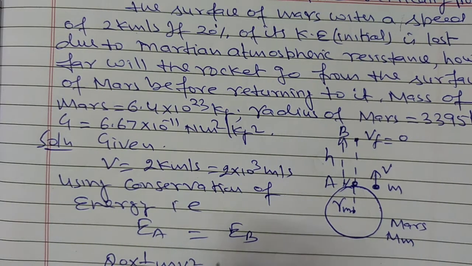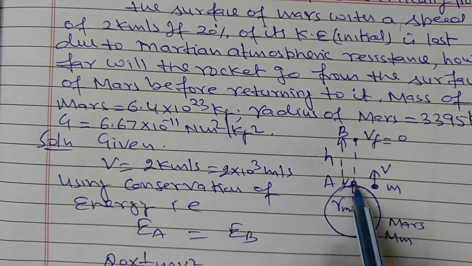This remaining 80% is the kinetic energy at point A.